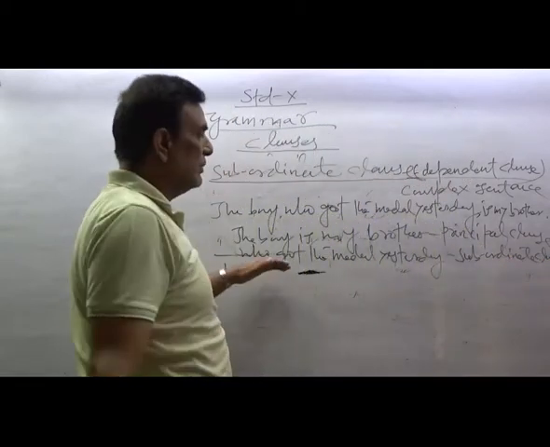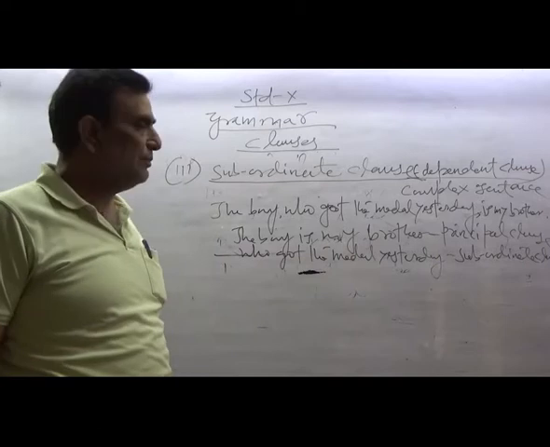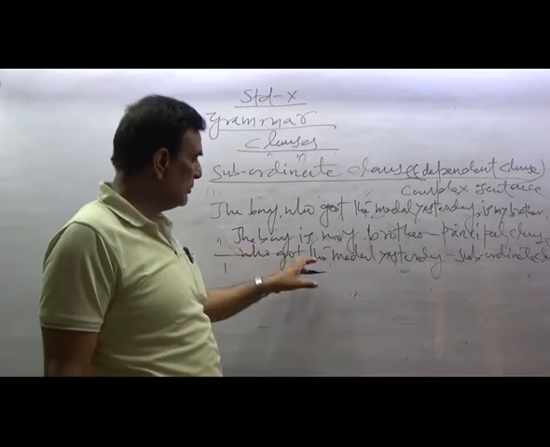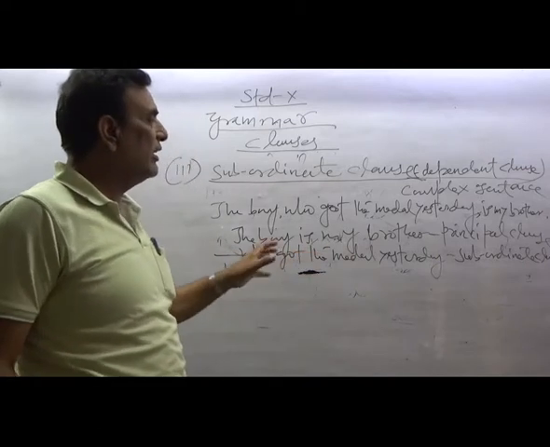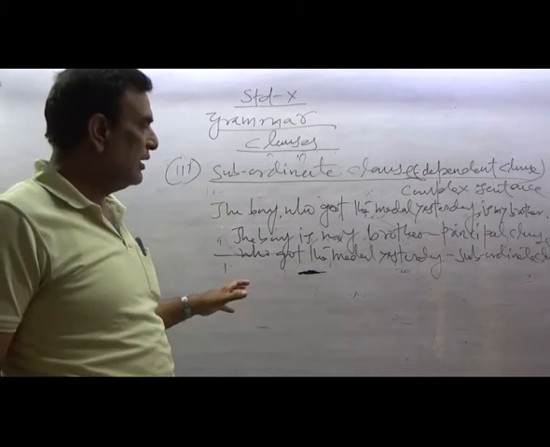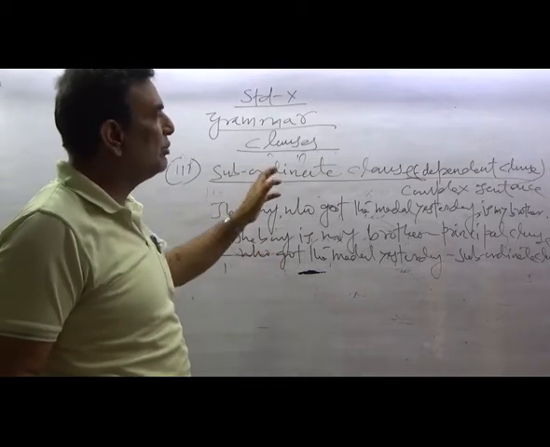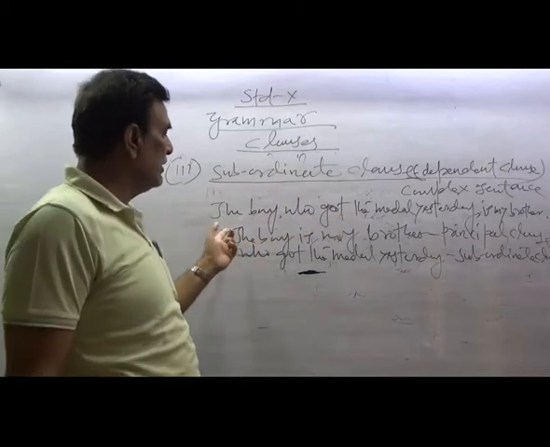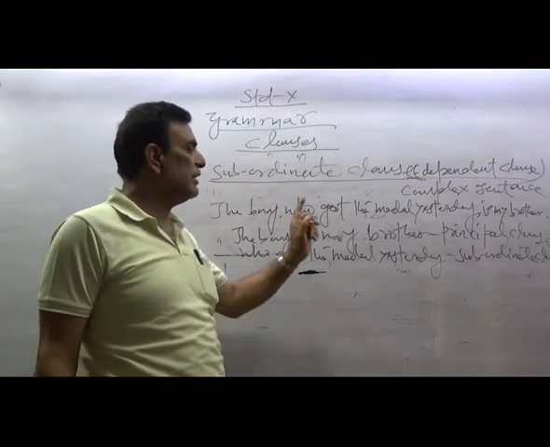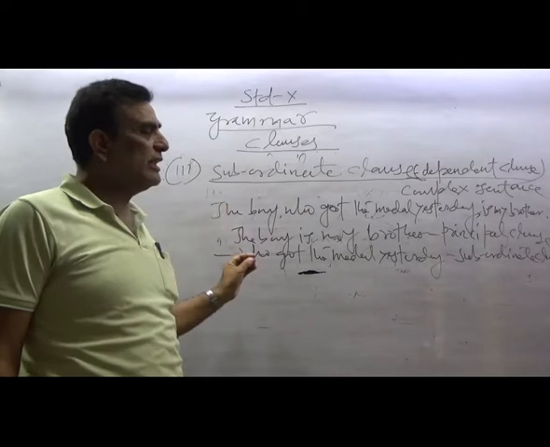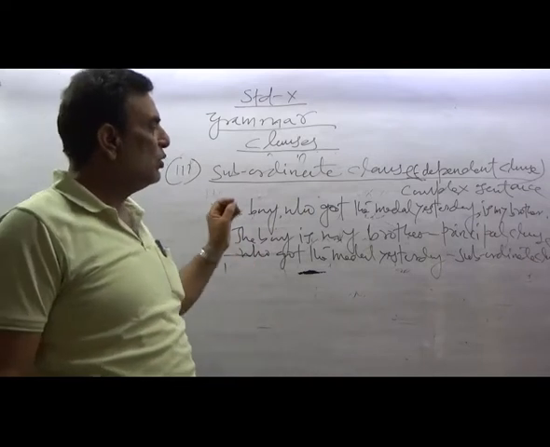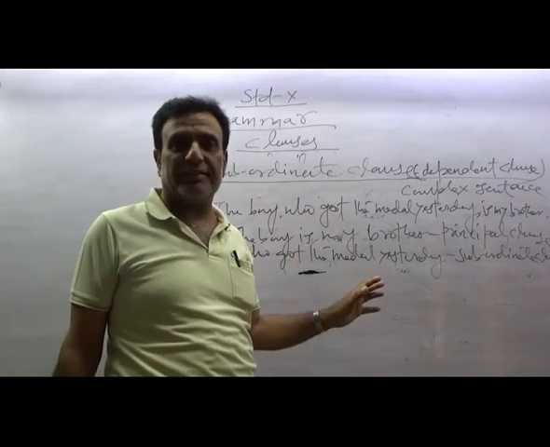Who got the medal yesterday, this is the subordinate clause. Because if you take this clause separately, the meaning does not become clear. Its meaning becomes clear when it is connected with the boy is my brother. The main thing here is the boy is my brother, and it gives the additional information who got the medal yesterday.